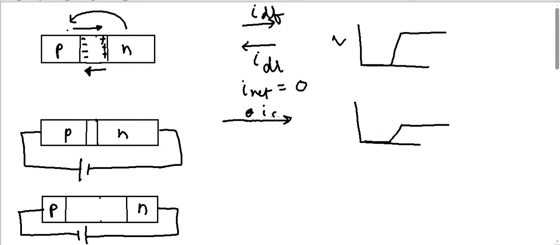What about the drift current? The drift current is independent of the potential barrier. It is just the drift velocity.